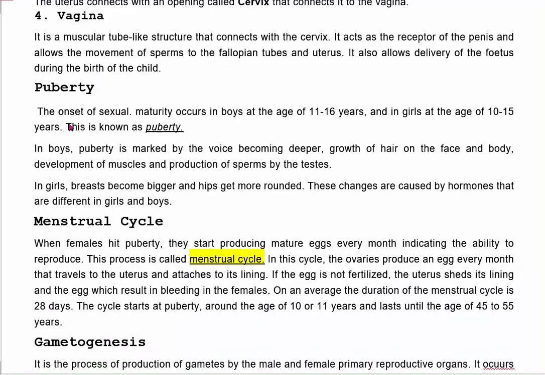Puberty. The onset of sexual maturity, which occurs in boys at the age of 11 to 16 and in girls at the age of 10 to 15 years, is known as puberty.